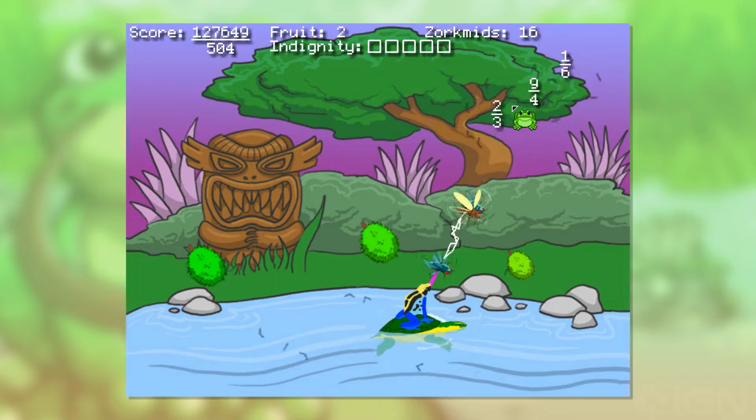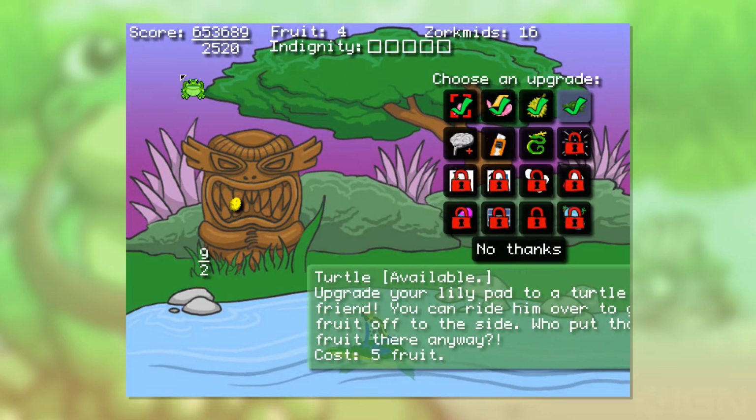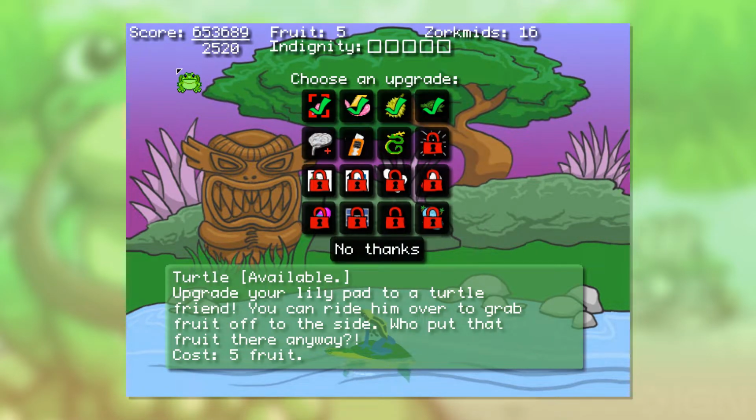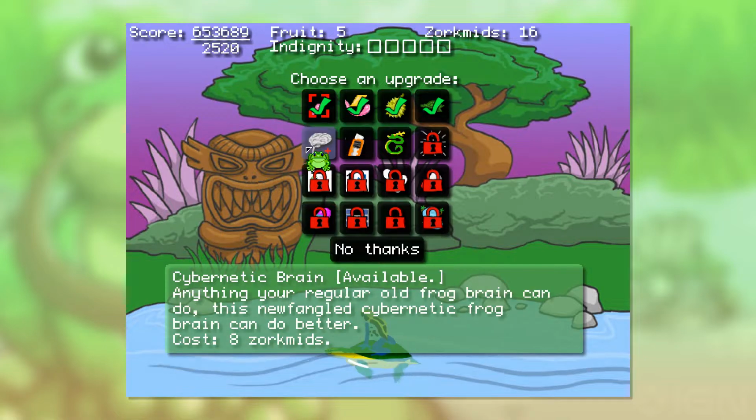You might be wondering. It makes getting fractions better. Duh. Everything we do is in the name of fractions. How dare you question our friend the turtle? Upgrade your lily pad to a turtle friend. It just makes the game better, obviously.